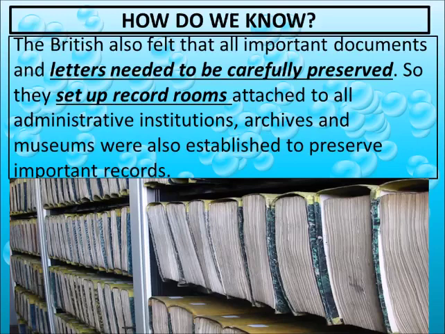Similarly, Britishers also set up record rooms attached to all the offices. Archives and museums were also established to preserve all the important records. See, these documents were made and bound together and covered so well.